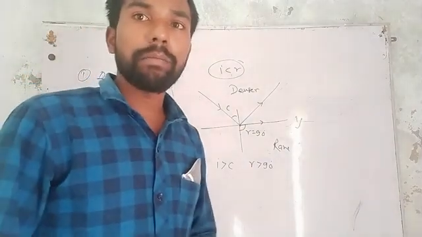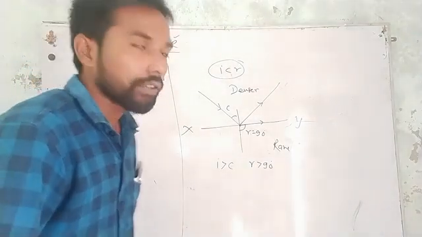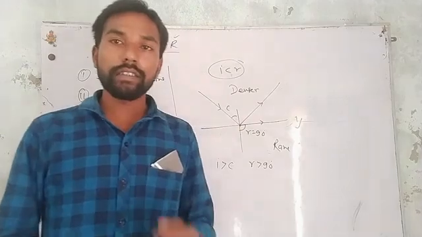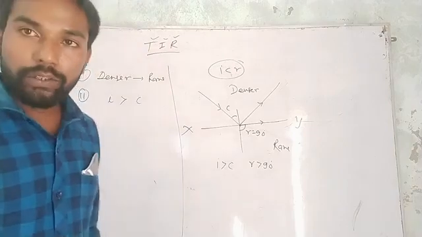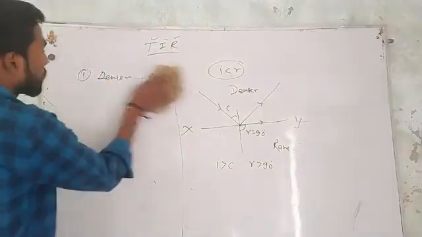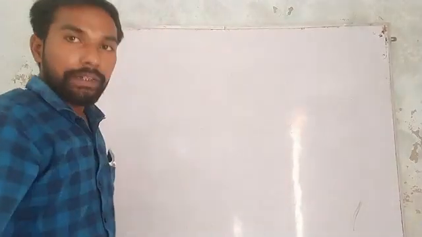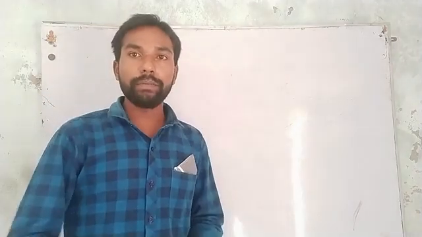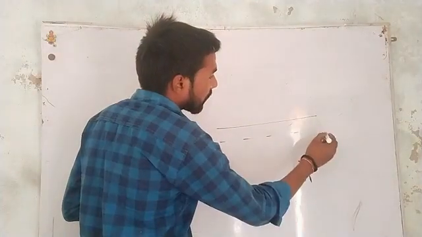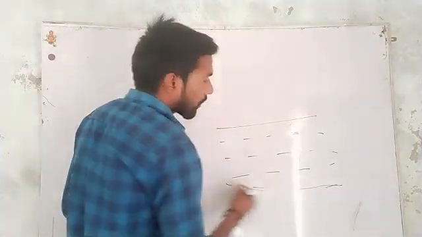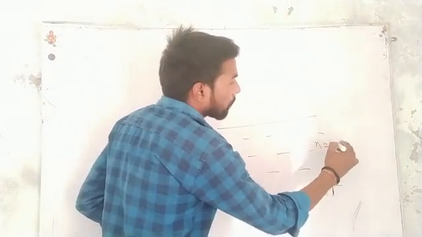Now we will discuss some problems related to critical angle and total internal reflection. As you know, looming and mirage are all examples of total internal reflection. But we move to the numerical problem. So consider, there is a tank filled with water and the refractive index of water is 1.33. So there is a problem. This is the tank which is filled with water, and the refractive index of water is 1.33.